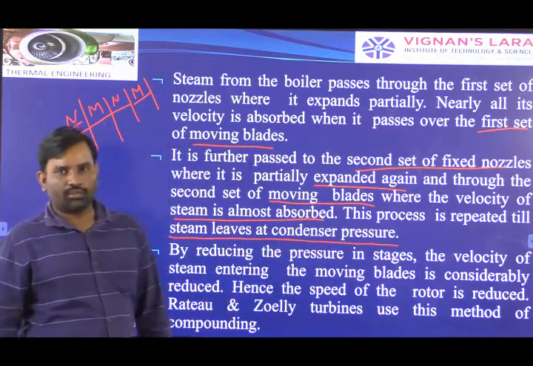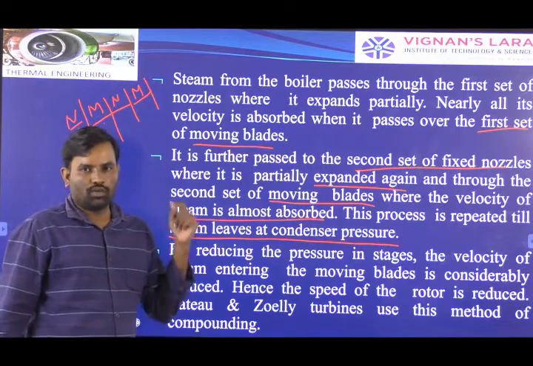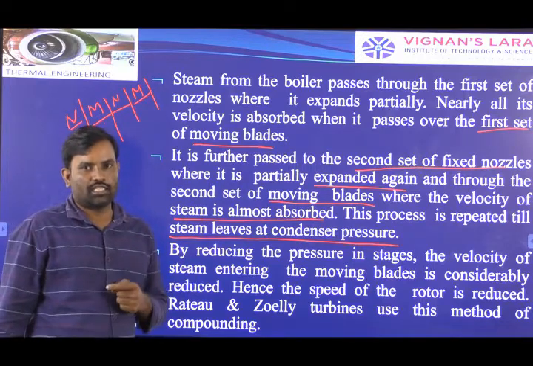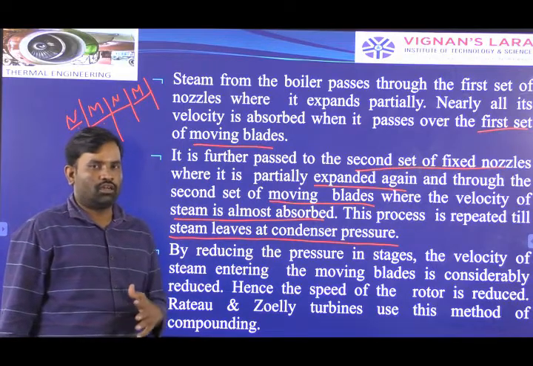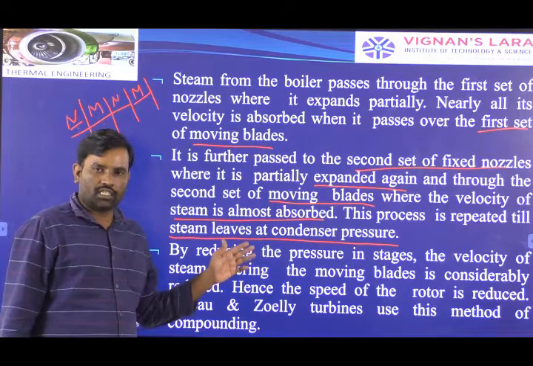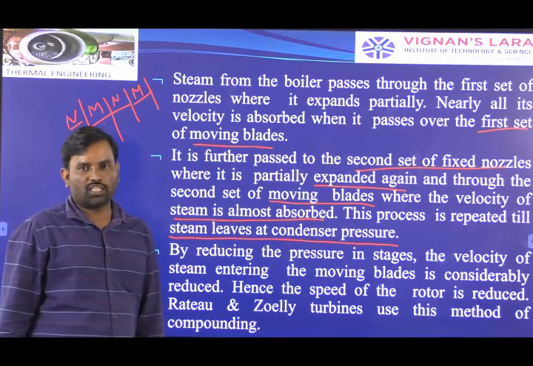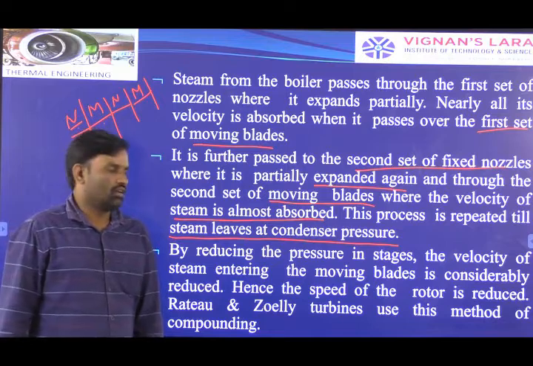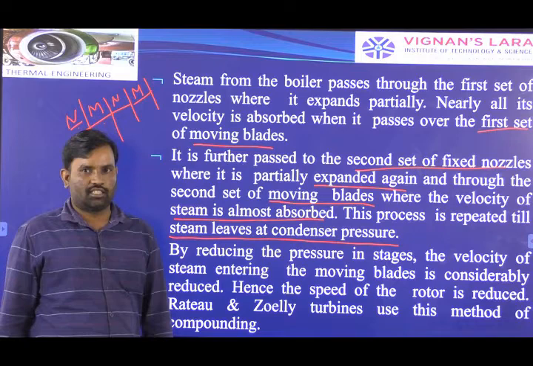Generally we are operating the steam power plant between two pressure limits: one is the boiler pressure limit and the second one is the condenser pressure limit. Up to the condenser pressure limit, we have to make the pressure drop inside the turbine itself. During the expansion of steam inside the turbine, the pressure drop occurs. The pressure drop is equal to the condenser pressure.